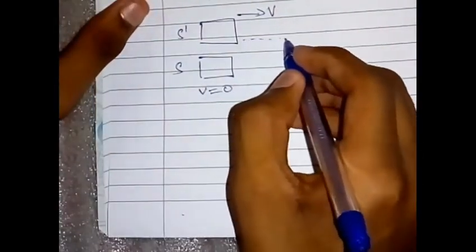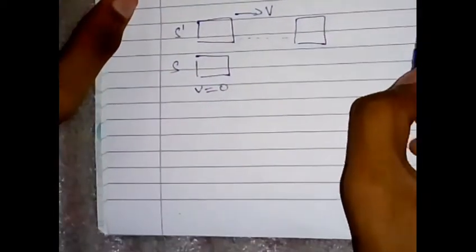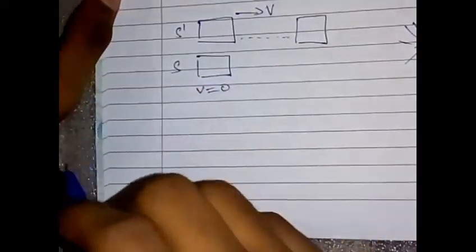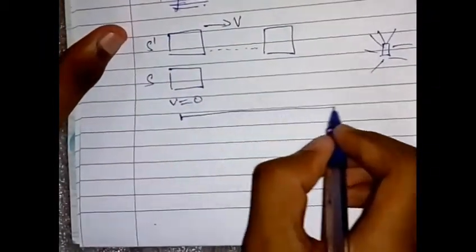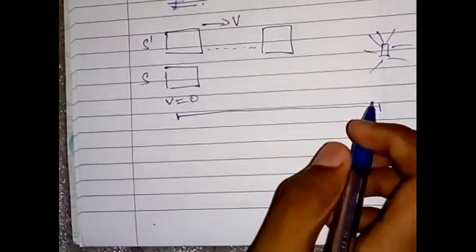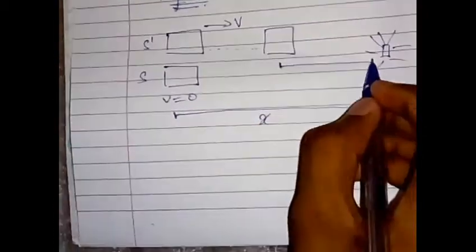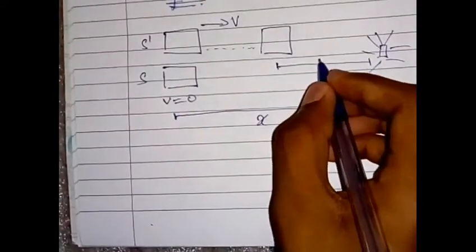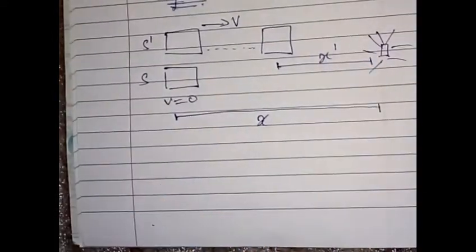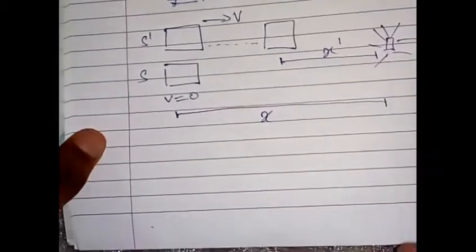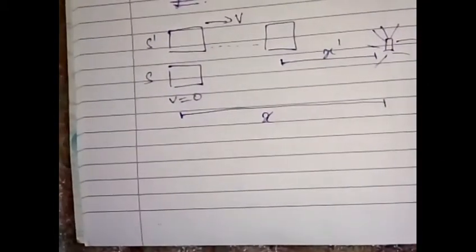When this S prime comes here, there will be a flashlight which will reach towards both of you, S and S prime. Suppose the distance between you and S prime is x, and the distance between S prime and this light is x prime.